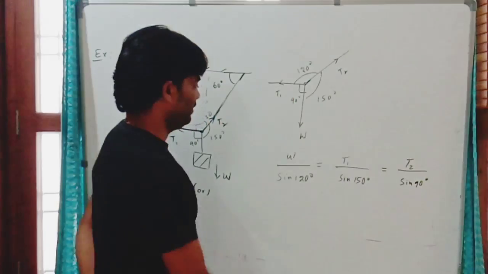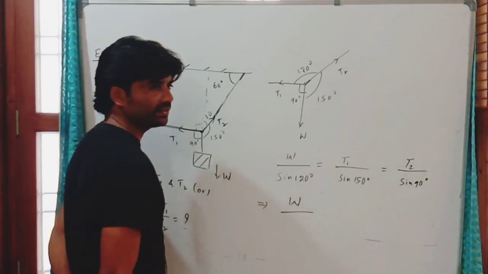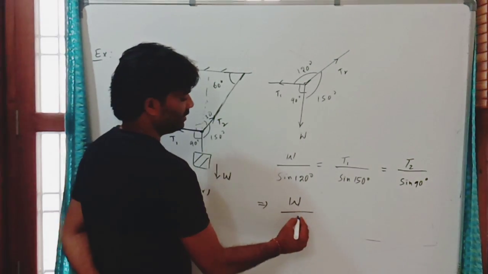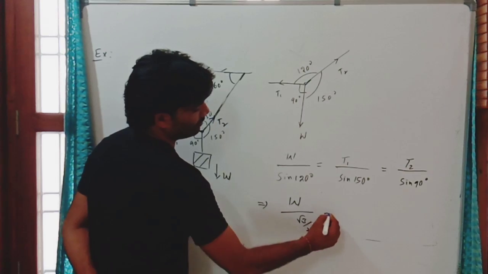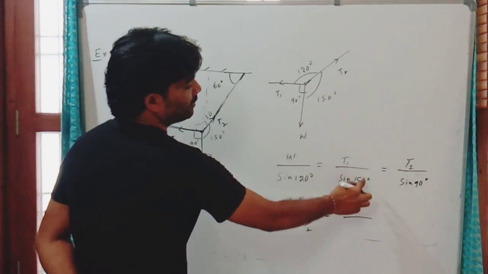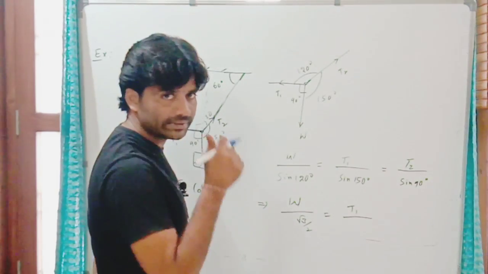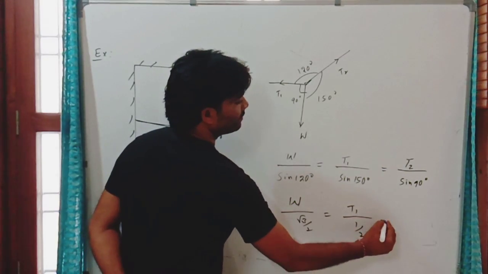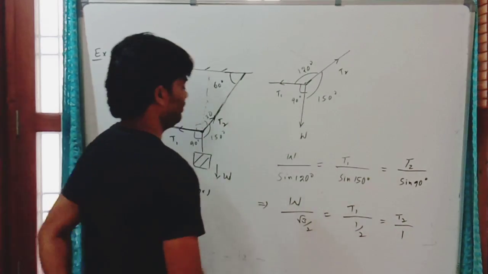Clear? Now this equation implies W by sine 120 degrees, that is sine of 90 plus 30, which gives cos 30. Cos 30 is what? Root 3 by 2. This is T1. This is sine of 90 plus 60, sine of 90 plus 60 is cos 60. Cos 60 is 1 by 2. T2 by sine 90 is 1.